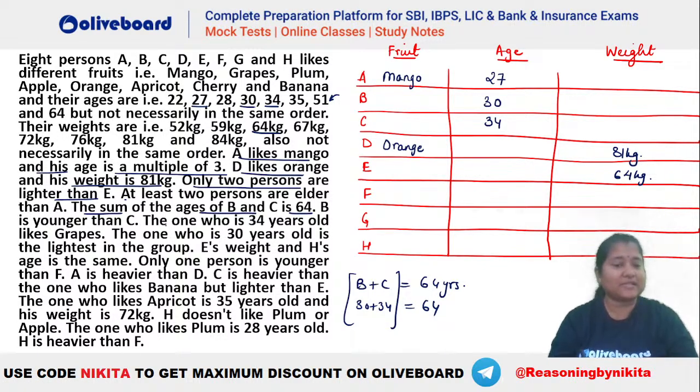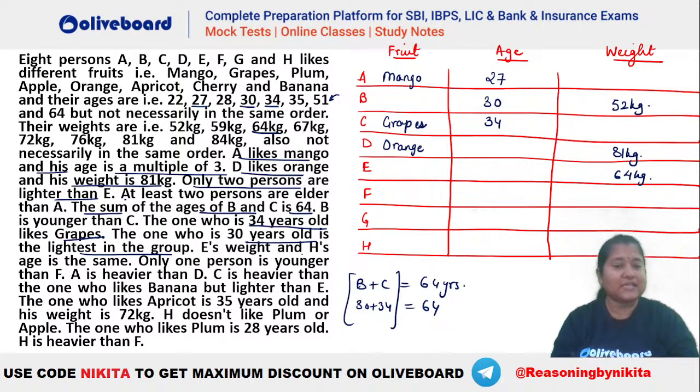After that, let's see what is given. The one who is 34 years old likes grapes. So 34 years old is already C. So this person likes grapes. Okay. After that, the one who is 30 years old is the lightest in the group. So that is your B. He is 30 years old. So he has to be lightest in the group. Lightest means 52 kgs. That means this person is 52 kgs in here.